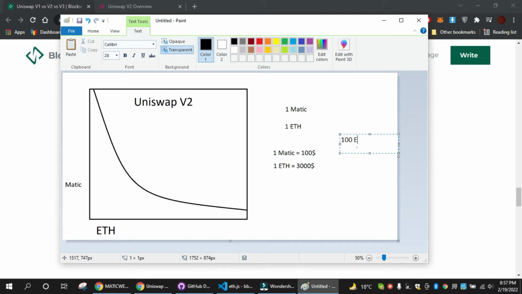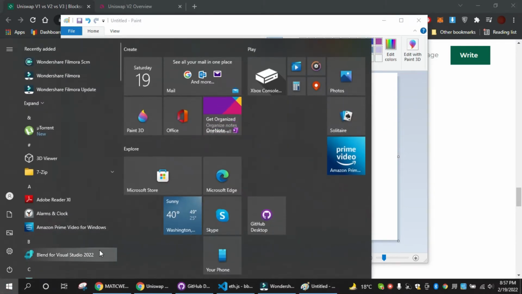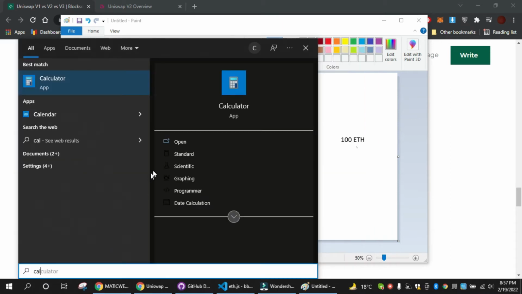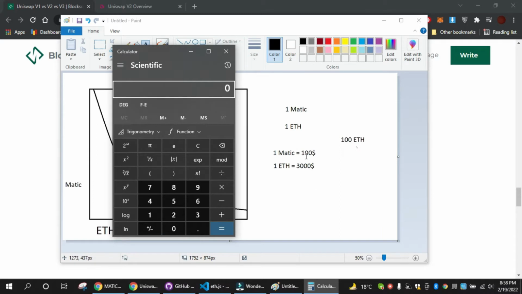Then how much matic will it contain? Actually, let me just open my calculator and show you some exact calculations. So for every one ETH we did 3000 divided by 100, so that is about 30 matics for one ETH.